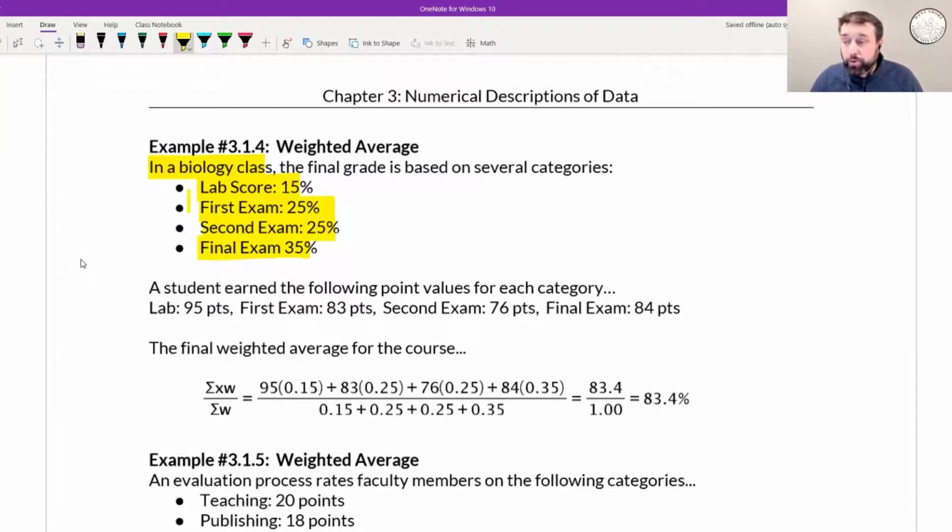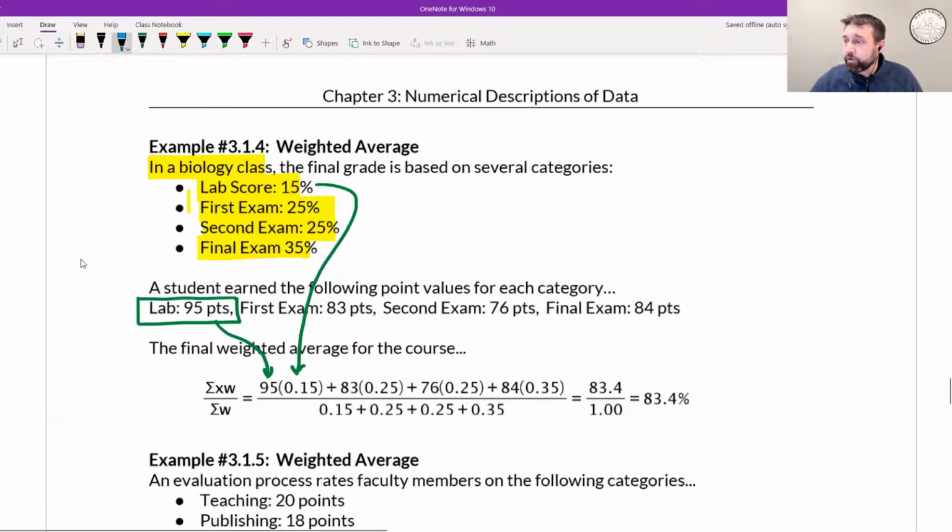So you tally up your points for your labs, and you discover that you have 95 out of 100 points for your lab. So you're going to take that 95 and multiply it by the weight of that lab, 15%. Now, we don't multiply by 15, we convert it to a decimal, 0.15. Okay, and so that becomes the weighted component of your lab score.